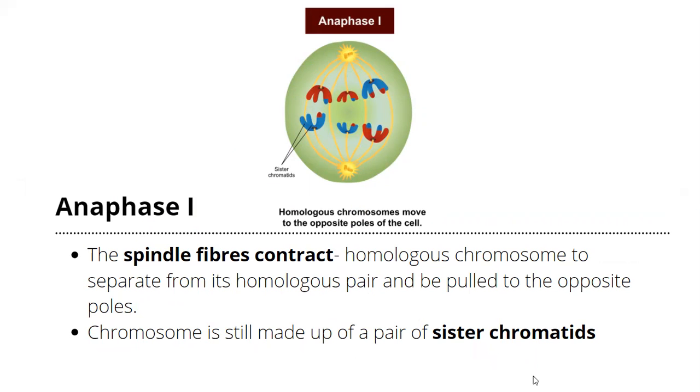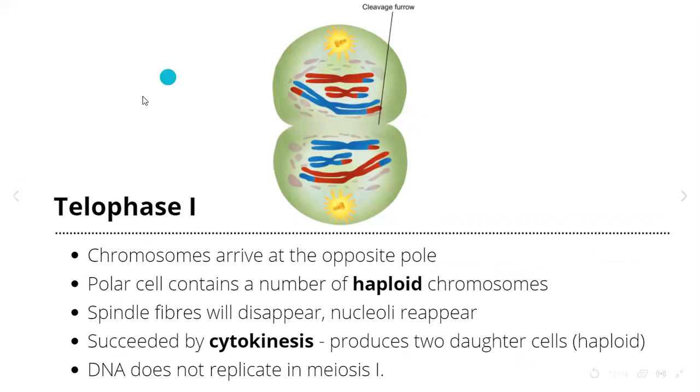But in this case, the chromosome is still made up of a pair of sister chromatids, so they are still combined at the centromere. They didn't separate, okay? So that's another important feature of meiosis 1. And next, moving on to telophase 1. In telophase 1, which is the last phase of our meiosis 1, the chromosomes have arrived at the opposite poles. Now the polar cell, so this is considered as one polar cell, contains a haploid number of chromosomes, which is n equals 23.